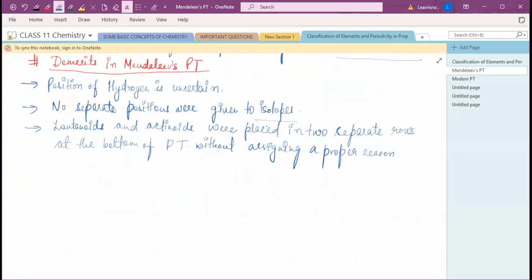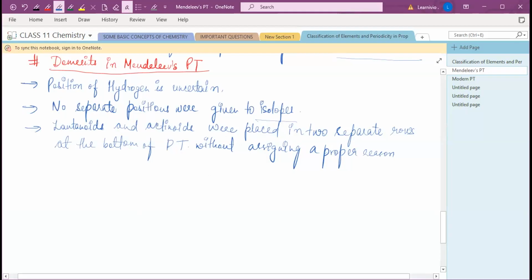The same atoms having different masses. Yes, mass number is different, but atomic number is the same. That's isotopes. So we know that isotopes of an element have different atomic masses, different atomic masses होते हैं. And this Mendeleev periodic table is based on atomic mass, not the atomic number. So isotopes of an element have different atomic masses.